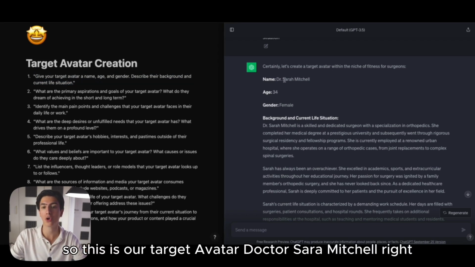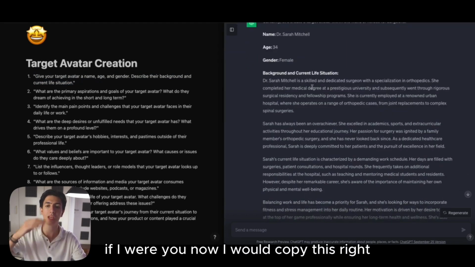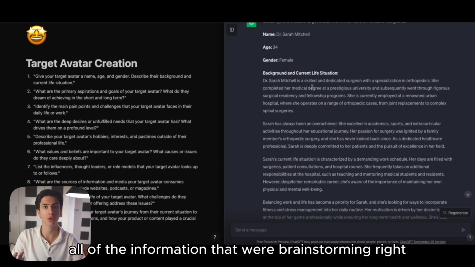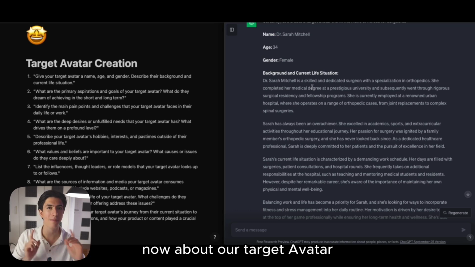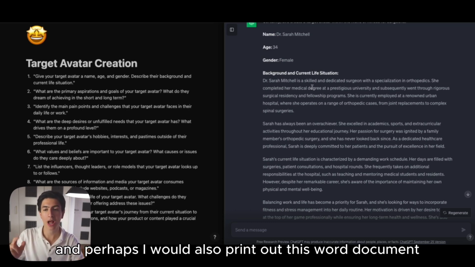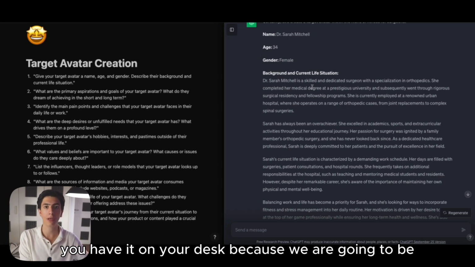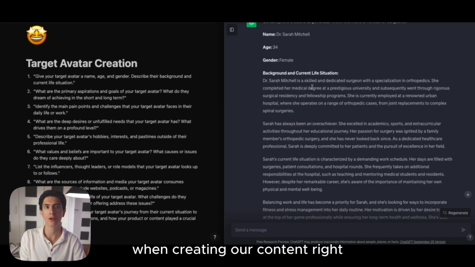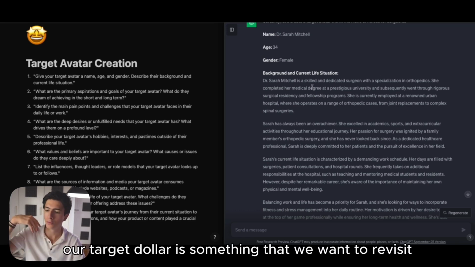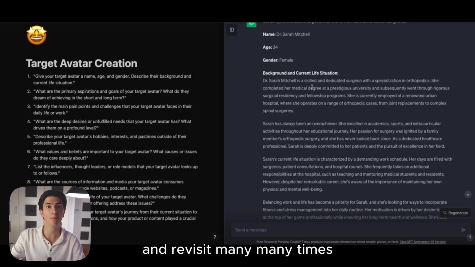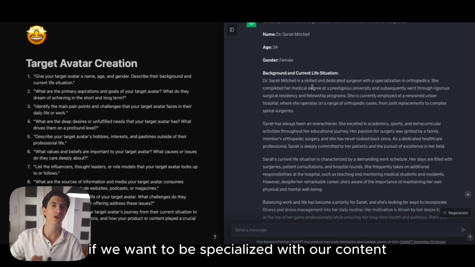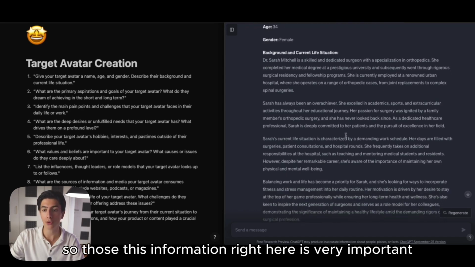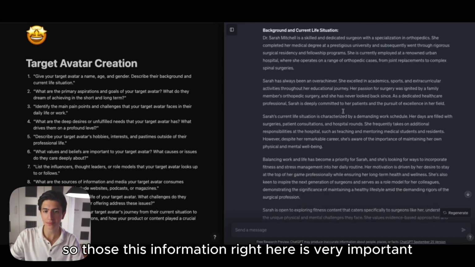So this is our target avatar, Dr. Sarah Mitchell, right? If I were you now, I would copy all of the information that we're brainstorming right now about our target avatar and paste it on a Word document. And perhaps I would also print out this Word document to have it on your desk, because we are going to be coming back to this Word document multiple times when creating our content, right? Our target avatar is something that we want to revisit many, many times if we want to be specialized with our content and targeted with our content. So this information right here is very important.